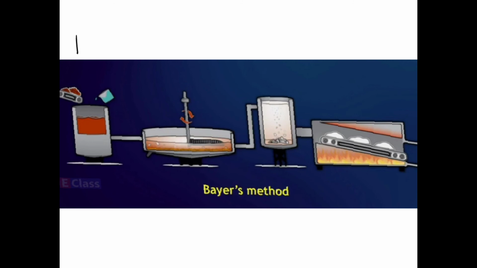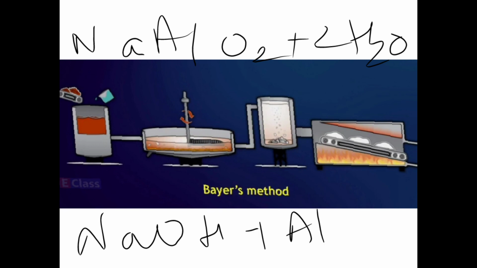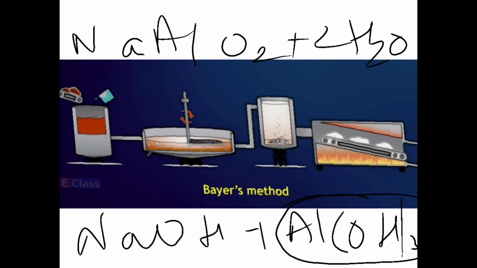So what you have is NaAlO2 plus 2H2O gives you NaOH plus Al(OH)3. Now children, remember this Al(OH)3. This is important for us. It is in the form of a white precipitate. You will get a white precipitate of it. So this is what you are going to remember.